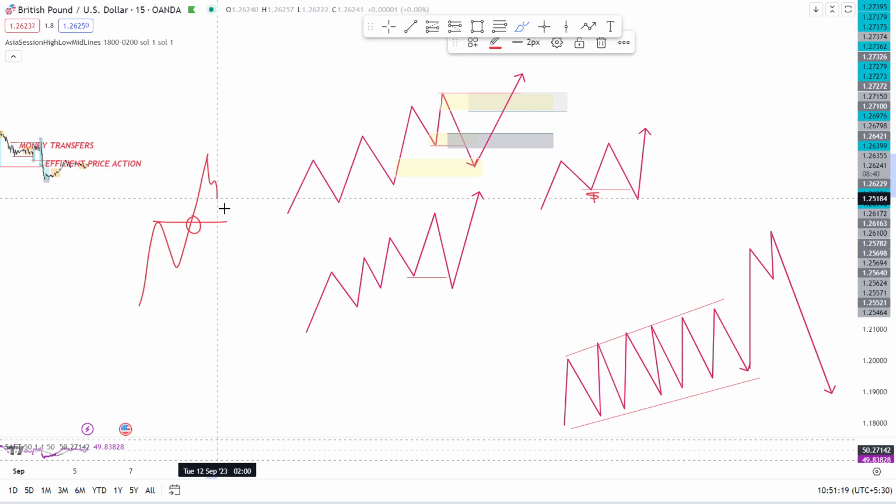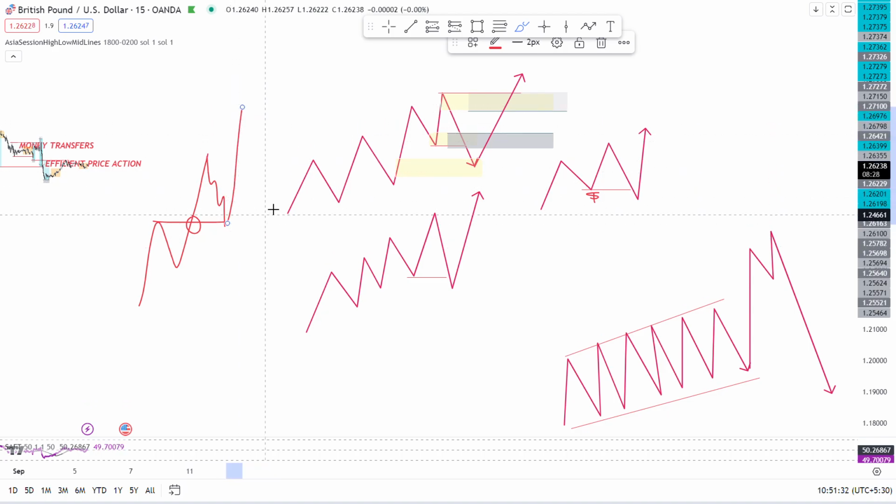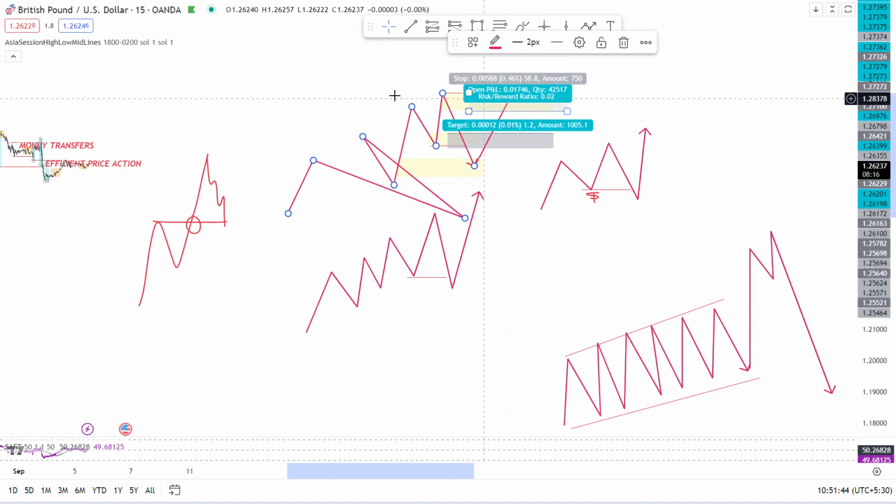So always the market will come back to fill the inefficiency because here the sellers have not filled their orders. So the sellers got their orders filled and then it will go up. This is how the market moves: from liquidity standpoint to liquidity standpoint, and from imbalance to EPA, efficient price action. So, moving to the videos.